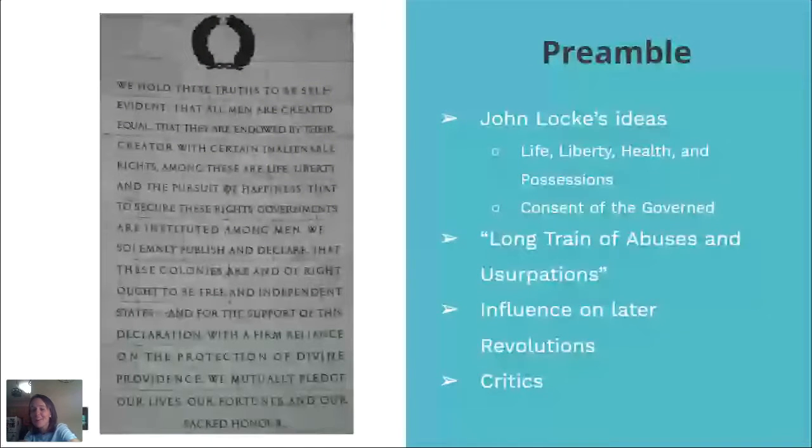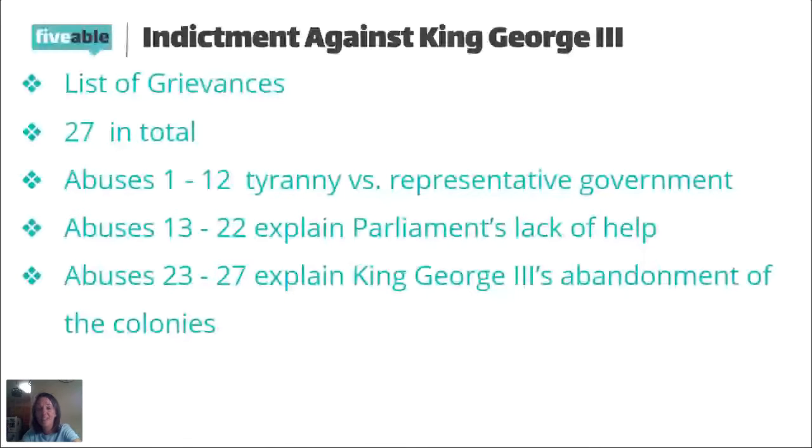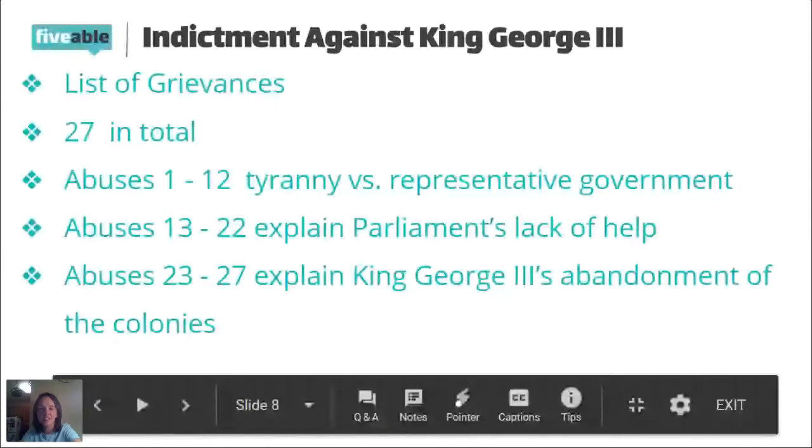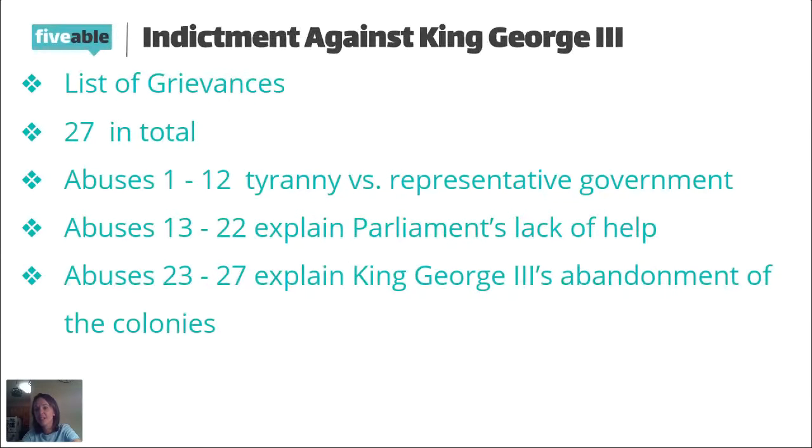So the next part of the Declaration of Independence is the list of grievances. And this is literally where, one by one, Thomas Jefferson lists all the different abuses, so to speak, that the British Parliament, the British King, and British citizens committed against the colonists. In total, there are 27 of them listed. Basically, it's just showing how tyrannical the British government was.